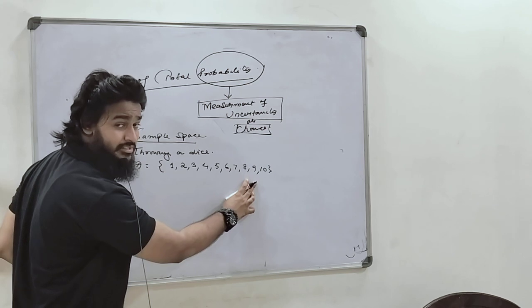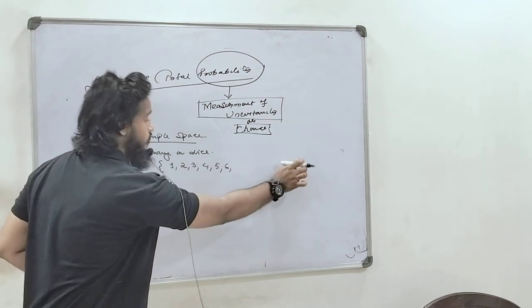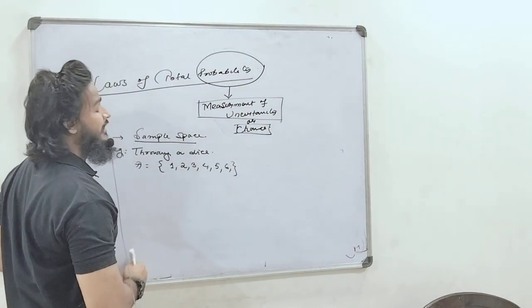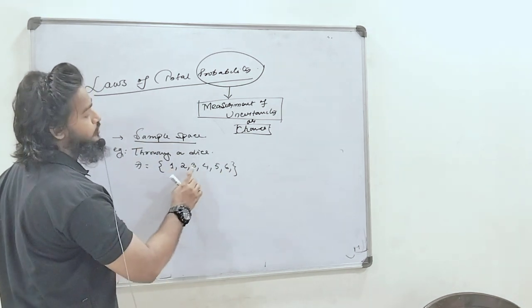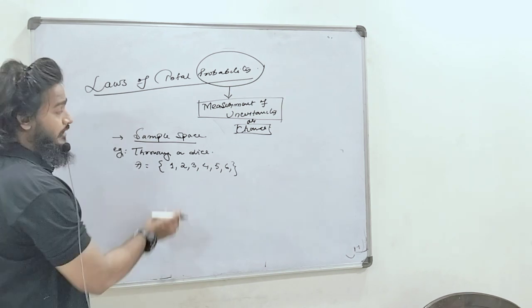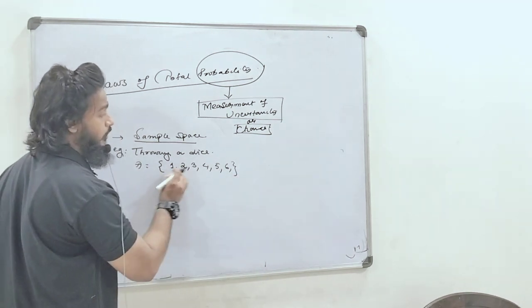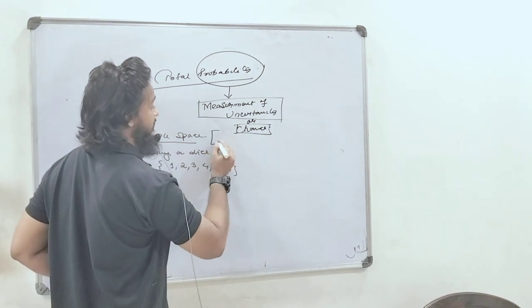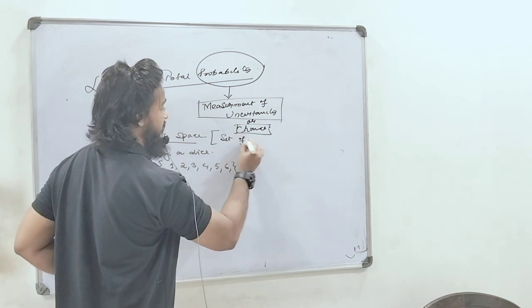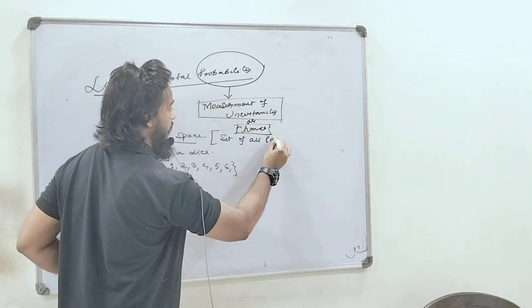In which dice have you seen that? I never experienced it. So obviously we get up to 6. So the possible outcomes are 1, 2, 3, 4, 5, 6. These are the set of all possible outcomes. This is called a sample space. Sample space is a set of all possible outcomes.